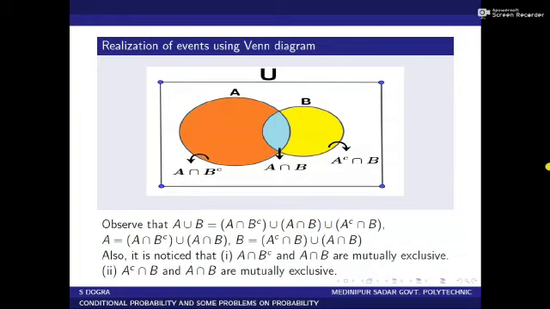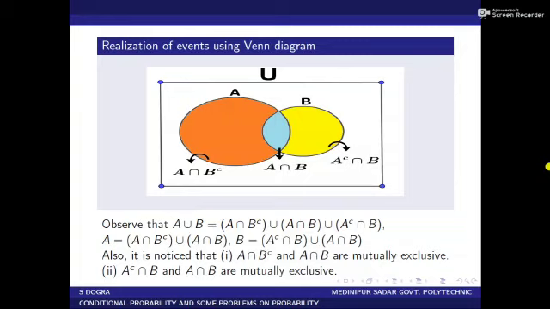Actually we want to say that A union B equals A intersection B complement union A intersection B union A complement intersection B, and A equals A intersection B complement union A intersection B, and B equals A complement intersection B union A intersection B. We have been able to write this using the Venn diagram by normal visualization.